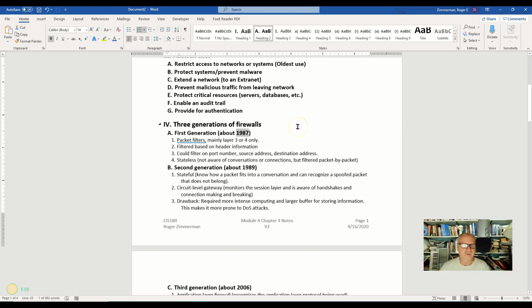We're going to look at the development of firewalls in terms of 3 generations. The first generation firewalls around 1987 or so. These were when firewalls were first talked about.